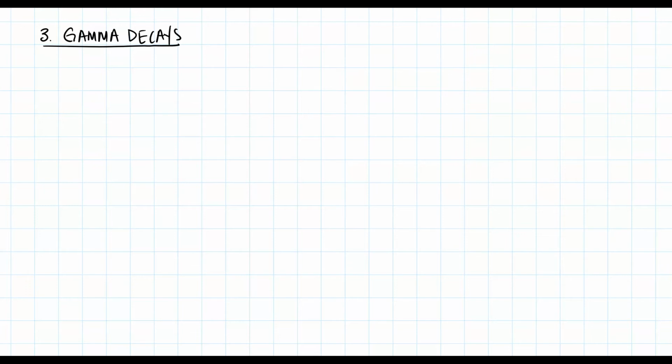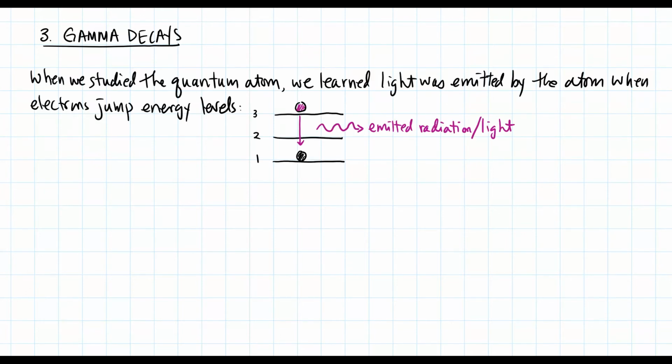Last of the common decays, gamma decays. When we studied the quantum atom, we learned light was emitted by the atom when an electron jumps from a higher energy level down to a lower energy level. So in this case, as it jumps from 3 to 1, it emitted radiation. That radiation is also called light.